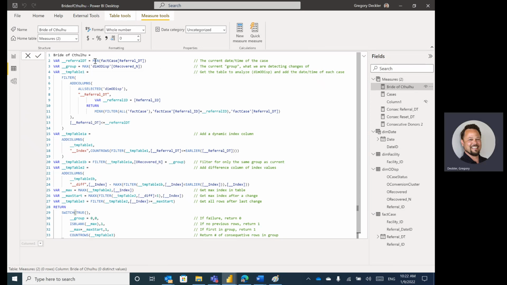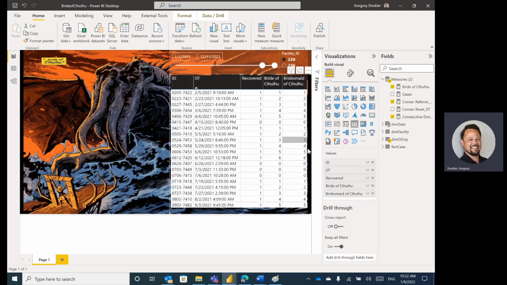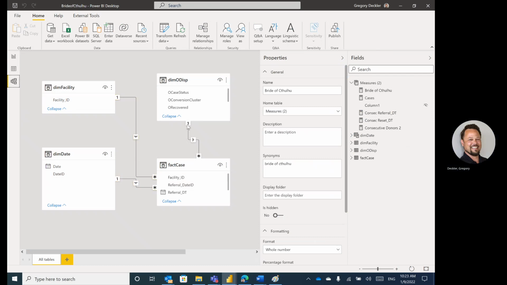same. We're grabbing our referral date time, current date time of the fact, right? So in this visualization, these things are coming from the ops table, the DIM table, if you will, and then we're grabbing, we have to grab this date time, it needs to come out of the fact table, the related one.